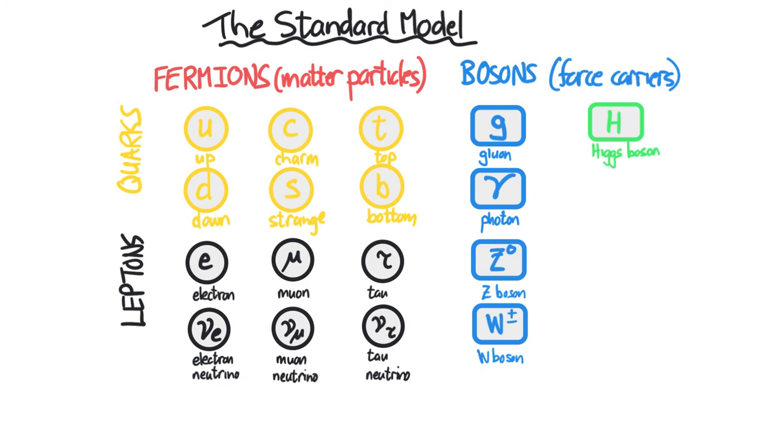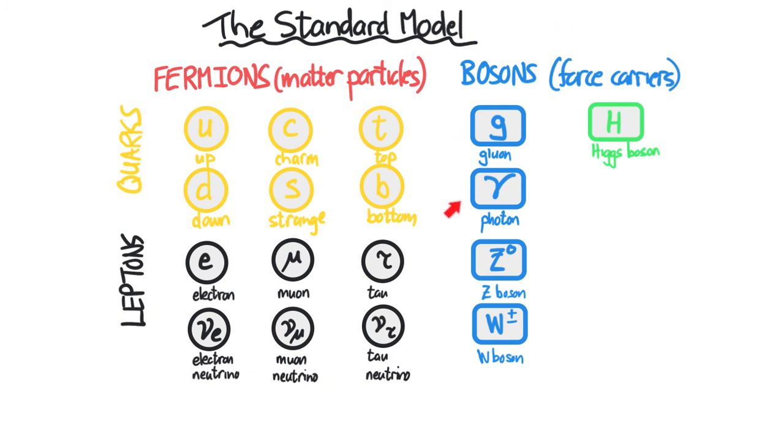We've got the 6 quarks: the up, the down, the charm, the strange, the top, and the bottom. And these quarks are all fermions, which are matter particles, and they have a spin of a half. Then we have the leptons, which we have just learnt about: the electron and the electron neutrino, the muon and the muon neutrino, the tau and the tau neutrino, and they too are fermions, which have a spin of a half.